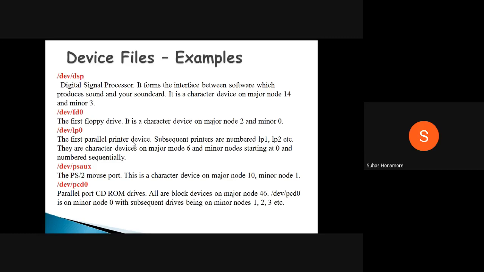Then if you want to write any application to communicate with that device, you have to open a device file. So like this you have to open it. In the device folder normally we will open it. So like this you have to open. So here